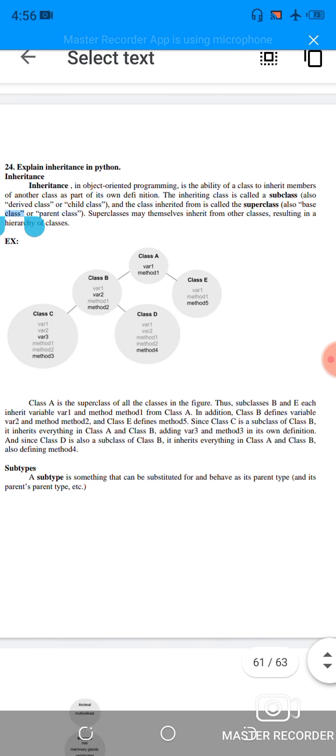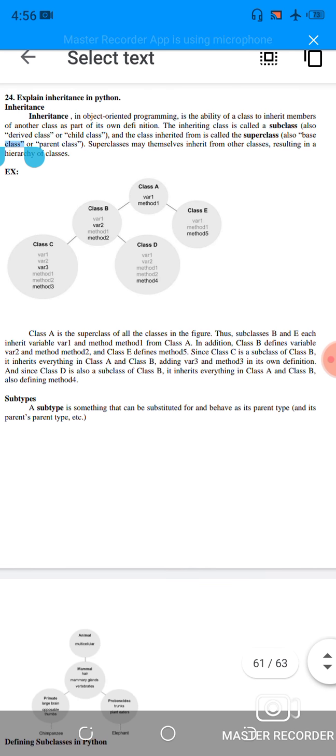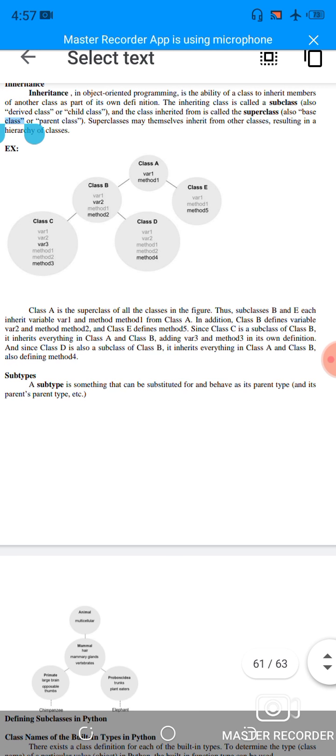24th question: explain inheritance in Python. Inheritance in object-oriented programming is the ability of a class to inherit the members of another class as part of its own definition. The inheriting class is called a subclass, derived class, or child class, and the class inherited from is called the superclass, base class, or parent class. Superclasses can themselves inherit from other classes, resulting in an inheritance hierarchy of classes.